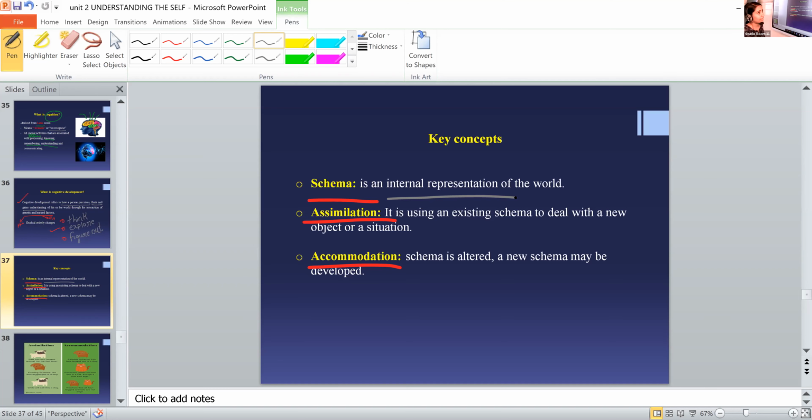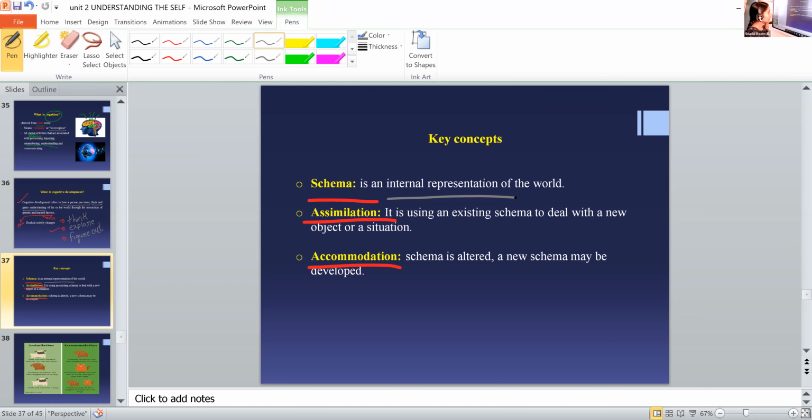I will give an example. My schema for Christmas is Christmas tree, gifts, Santa Claus, winter, and all. But someone has an entirely different schema, right? Christianity, church, Jesus Christ, and all. So that is called a schema. Is it clear now? That is my internal representation of my world.